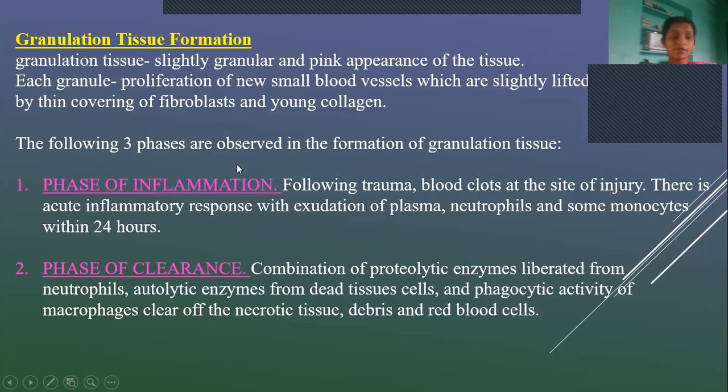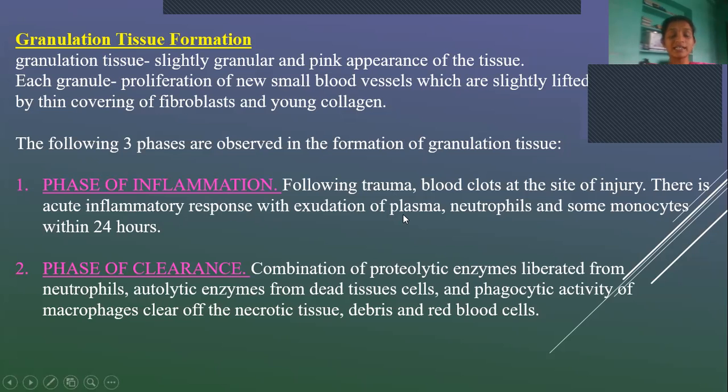In the process of granulation tissue formation, there are three phases. The first phase is the phase of inflammation. As we know, following a trauma or any injury or blood clots at the site of injury, initially the inflammatory system is activated and it causes an acute inflammatory response, with exudation of plasma.